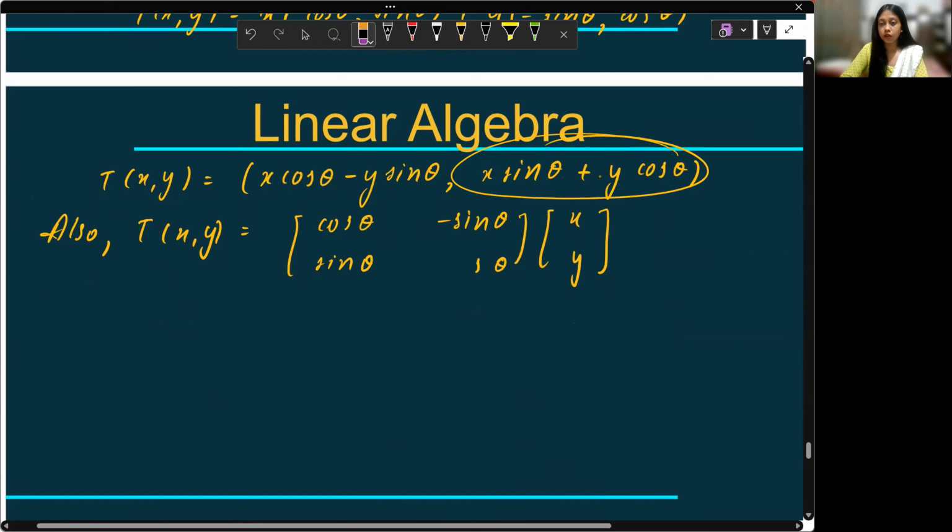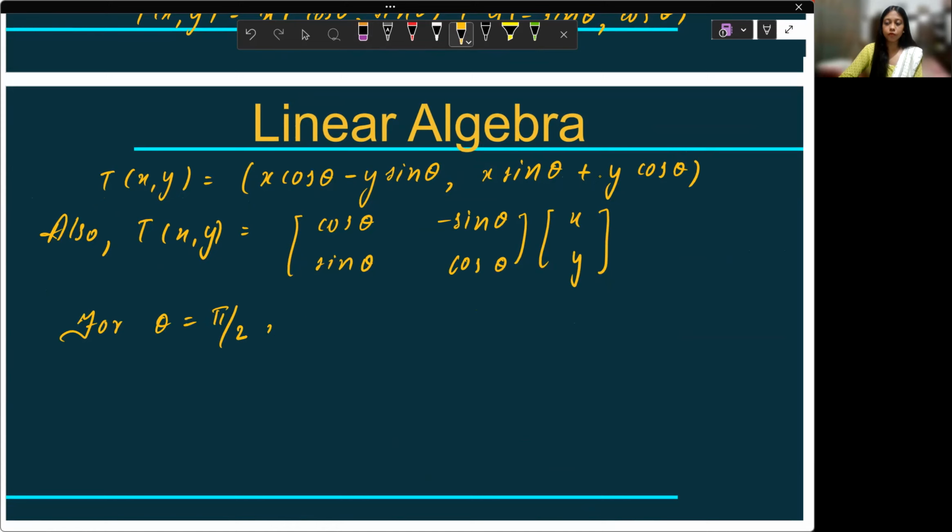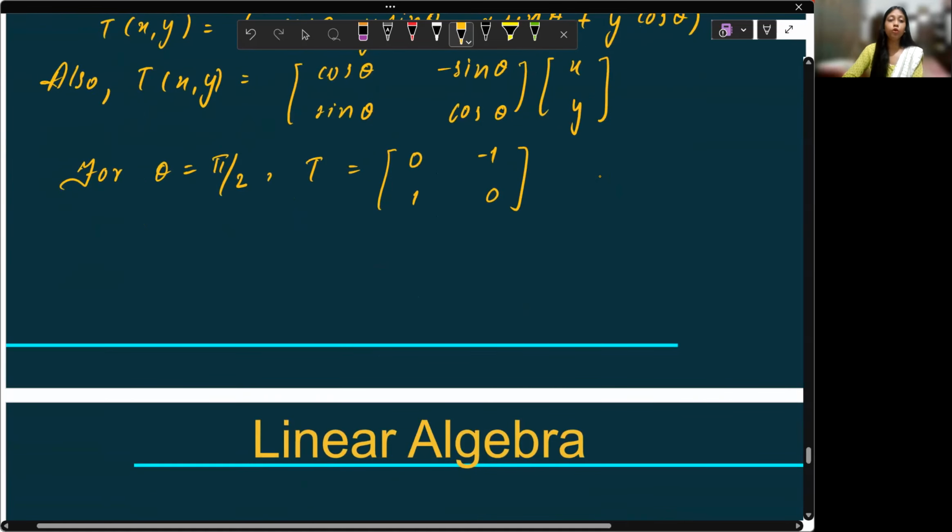Now, for theta is equals to pi by 2, your T would be [0, minus 1; 1, 0]. In order to find eigenvalues, we'll find the characteristic equation.